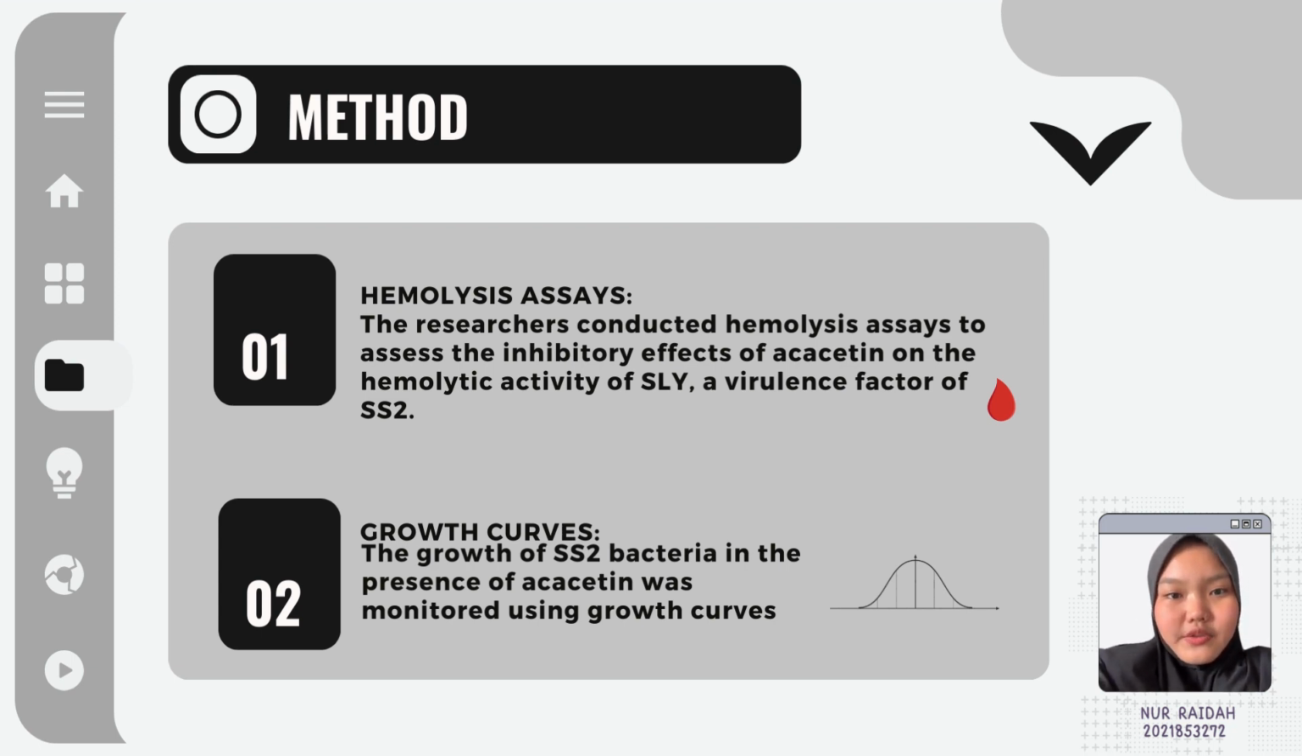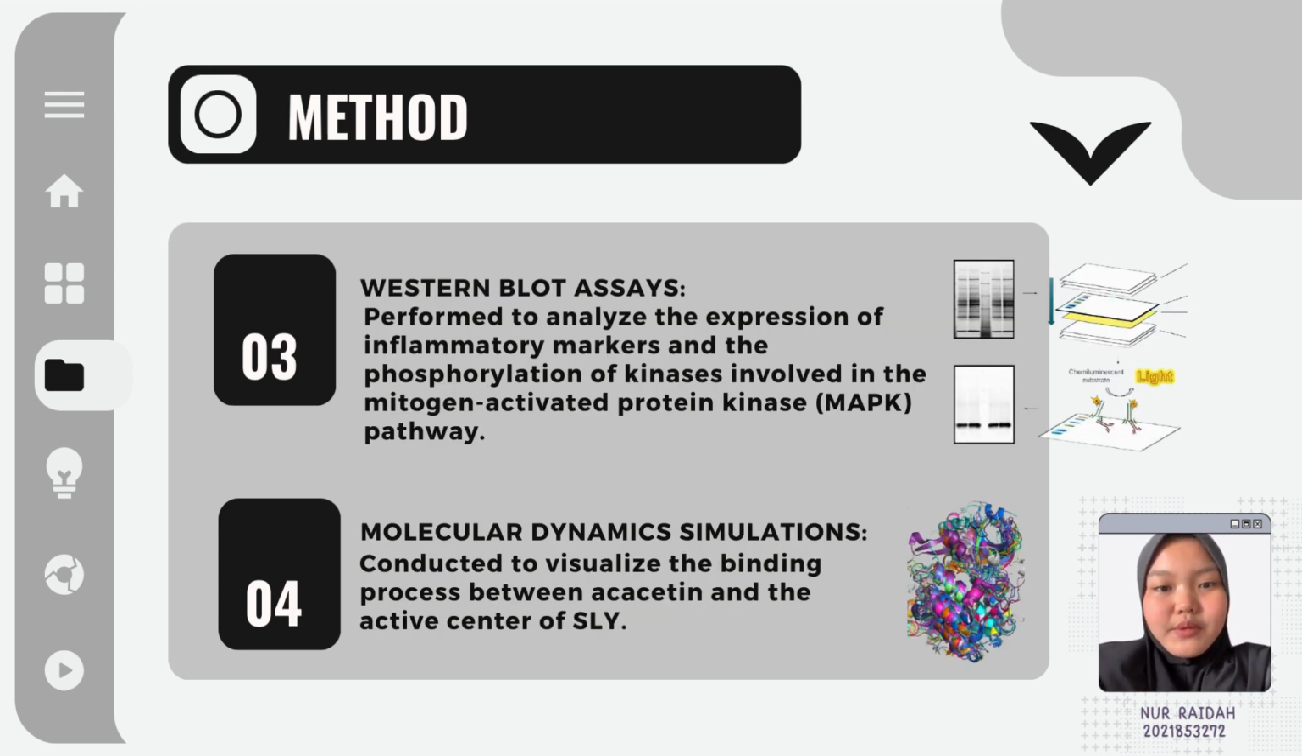Second, the growth curves. The growth of SS2 bacteria in the presence of acacetin was monitored using growth curves. This allows the researchers to evaluate the impacts of acacetin on bacterial growth and viability. Western blot assays were performed to analyze the expression of inflammatory markers and the phosphorylation of kinases involved in the mitogen-activated protein kinase pathway. This helped determine the effects of acacetin on the host inflammatory response.